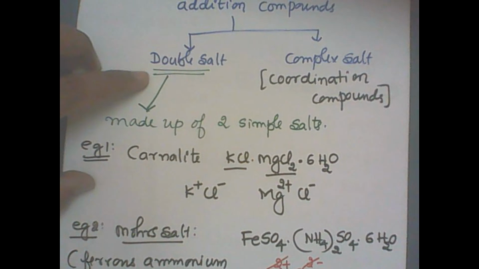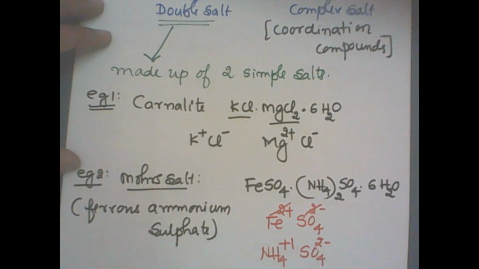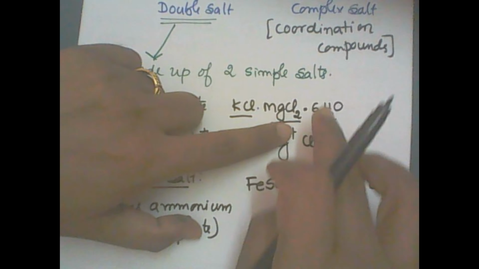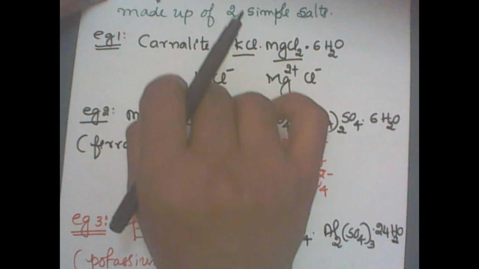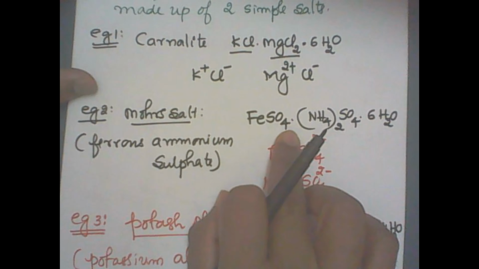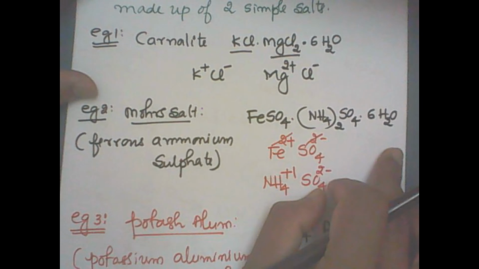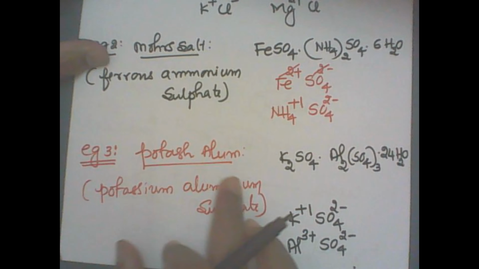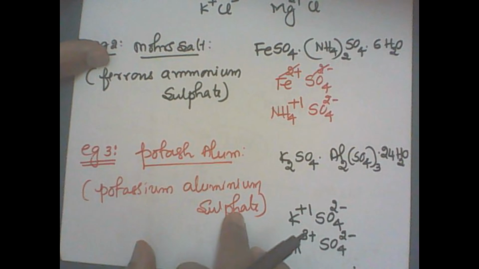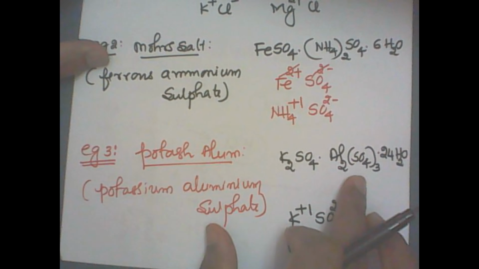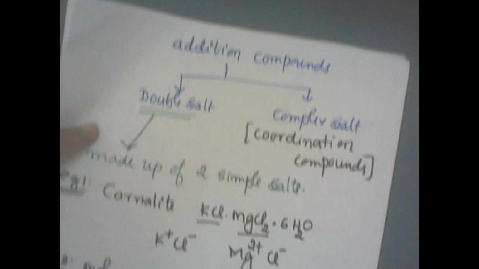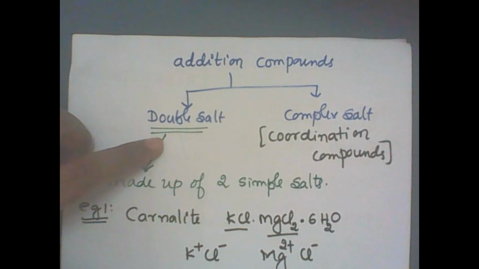Right? So what do you mean by double salt? Double salt contains two simple salts. Example, carnallite: potassium chloride, magnesium chloride, water molecules. Mohr's salt is ferrous sulfate, ammonium sulfate, 6 water molecules, ferrous ammonium sulfate. And the next one is potassium aluminium sulfate: potassium sulfate, aluminium sulfate, K2SO4, Al2(SO4)3, 24 water molecules. Clear? Now, this is the first type under addition compound, double salt.